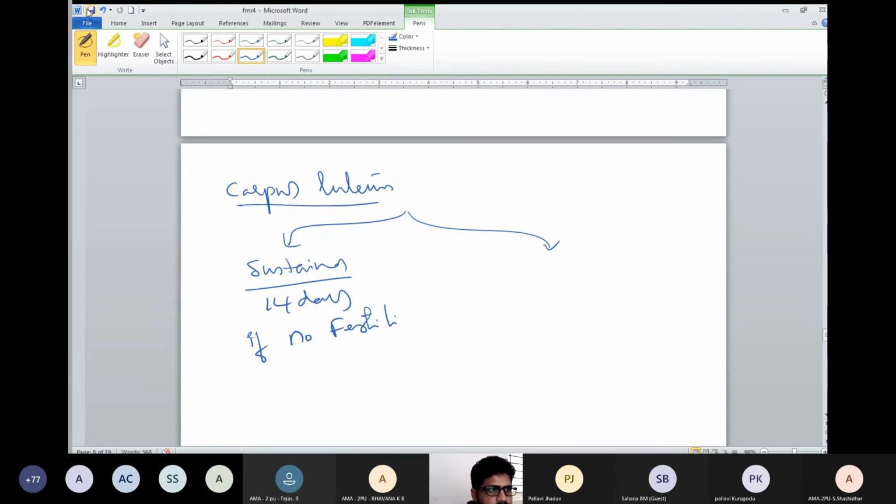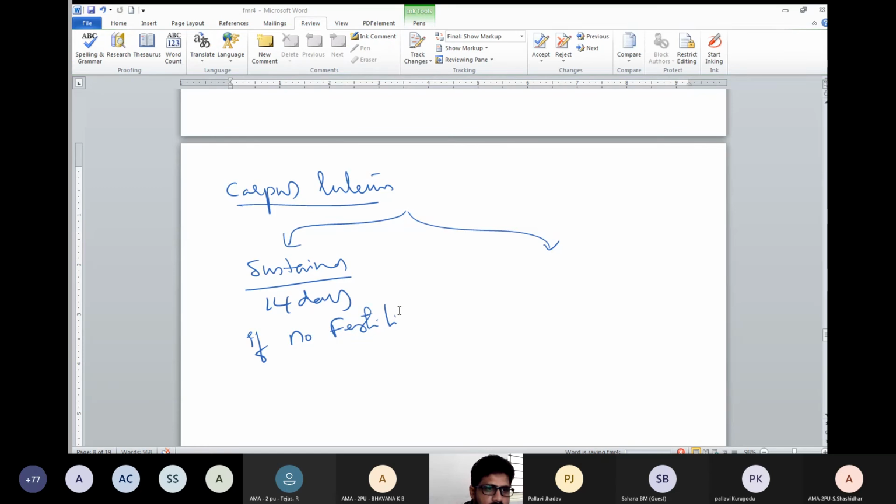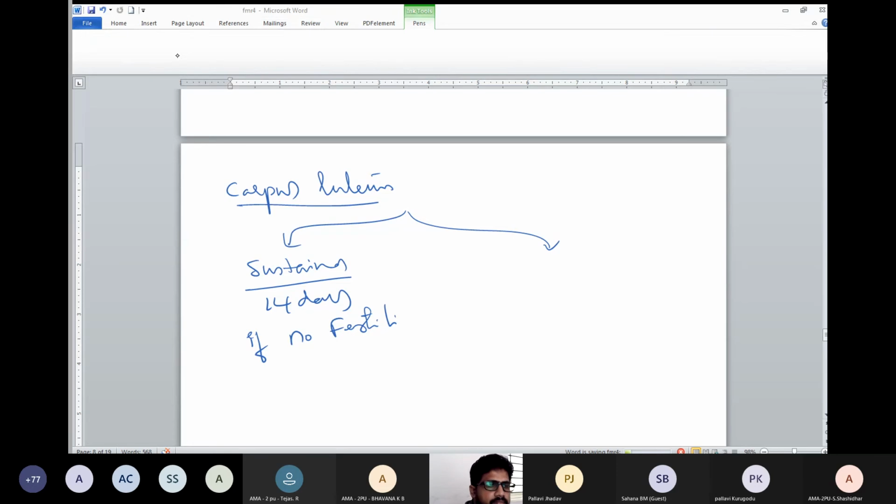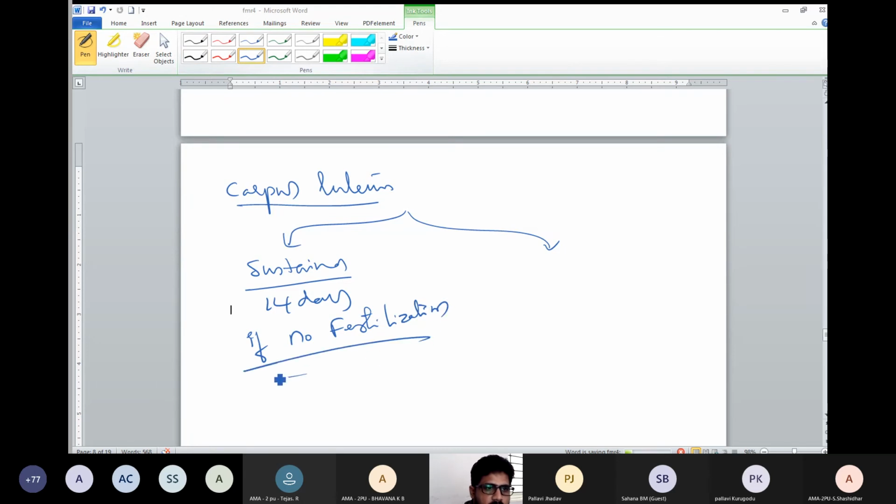With no fertilization, the corpus luteum span is 14 days.